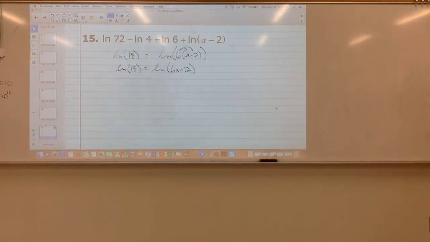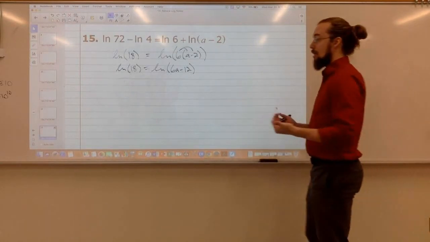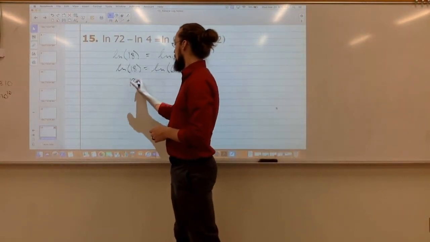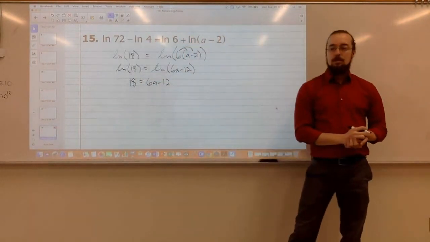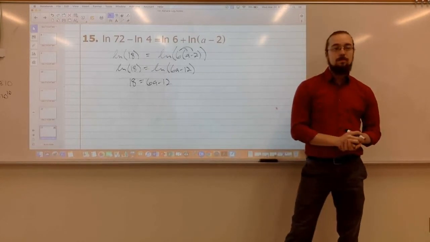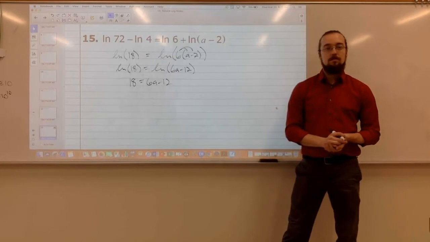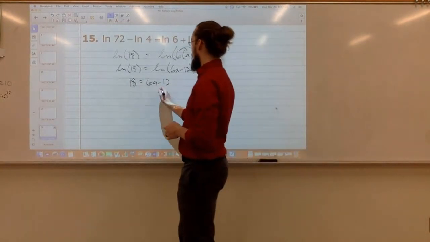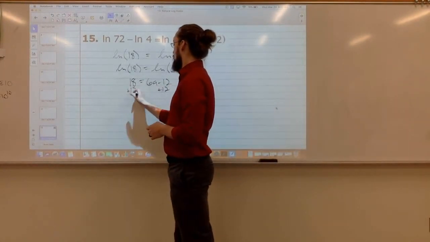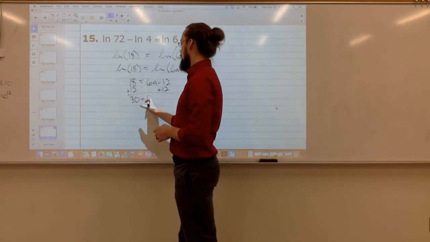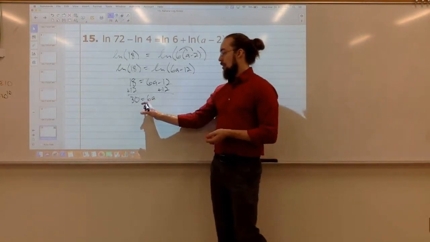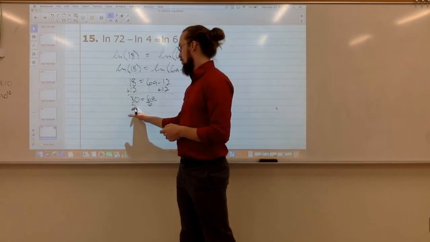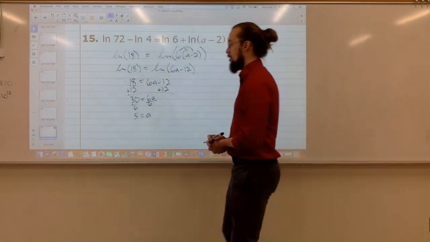Now, I've got 1 log equal to 1 log. Now, I can set what's on the inside equal. So we can say 18 equals 6a minus 12. Then what? Alright, add the 12 over. So we would get 30 equals 6a. And then divide by 6. So we get a equals 5.